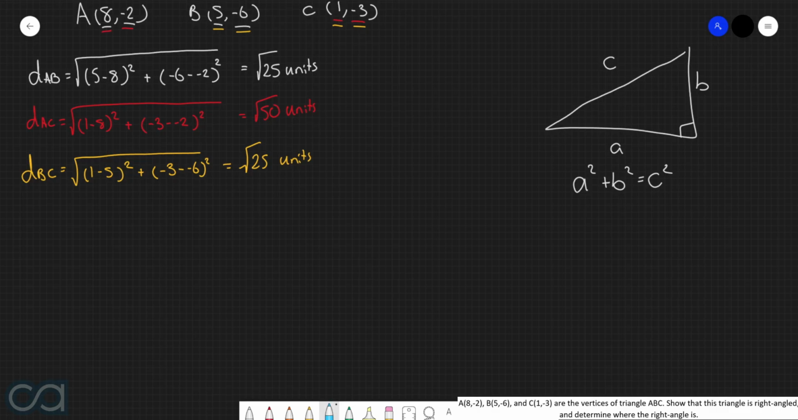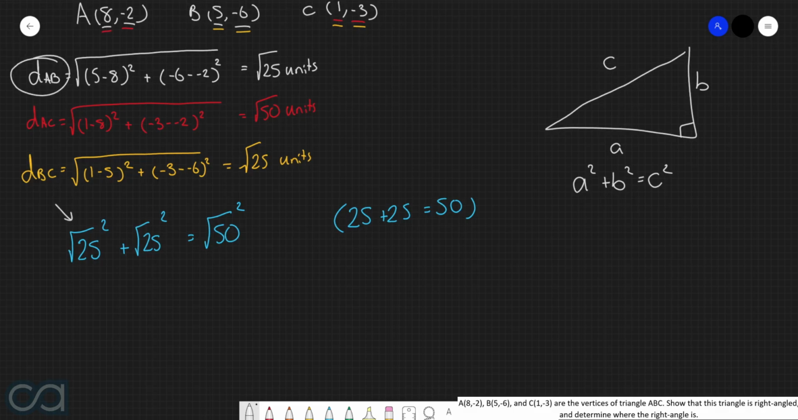Now, the trick with this one here is the following. We realize that root 25 squared plus root 25 squared is equal to root 50 squared. Because then if you go about calculating this, we get 25 plus 25 is equal to 50, which we of course know is true. And so therefore, this root 25, we could say is distance AB, plus this root 25, which is this distance BC, is equal to the root 50 squared, or in other words, distance AC, all squared.